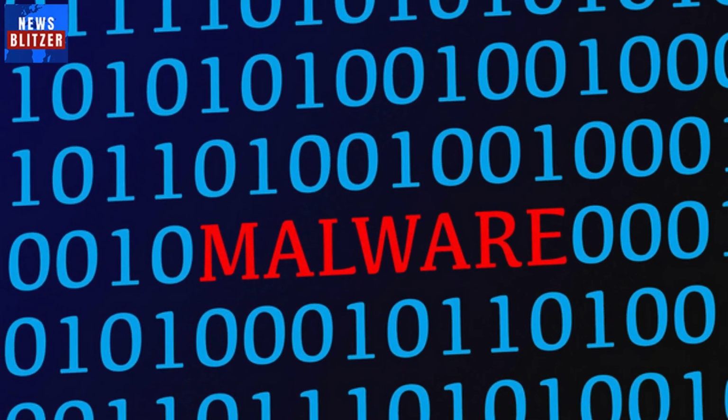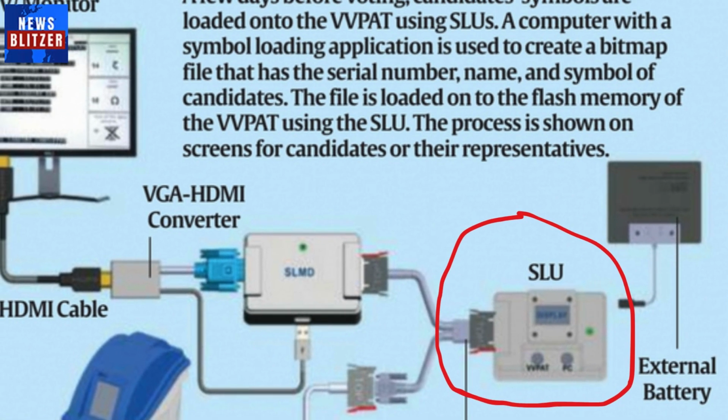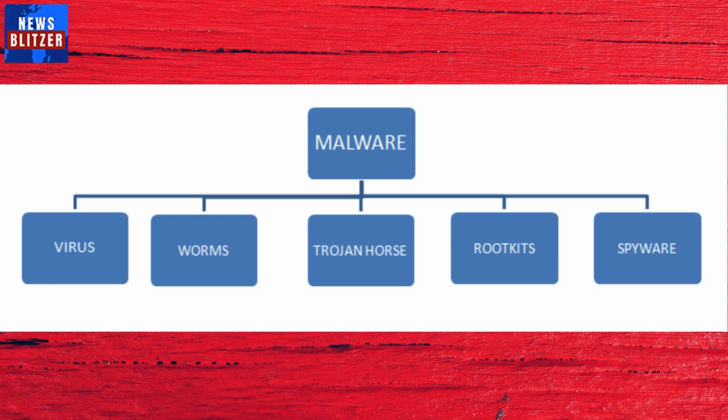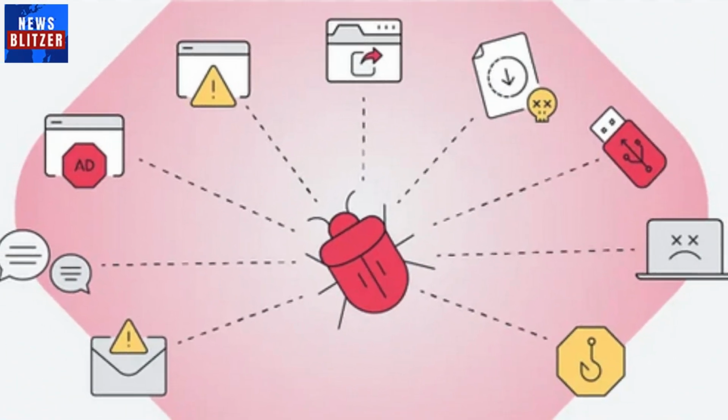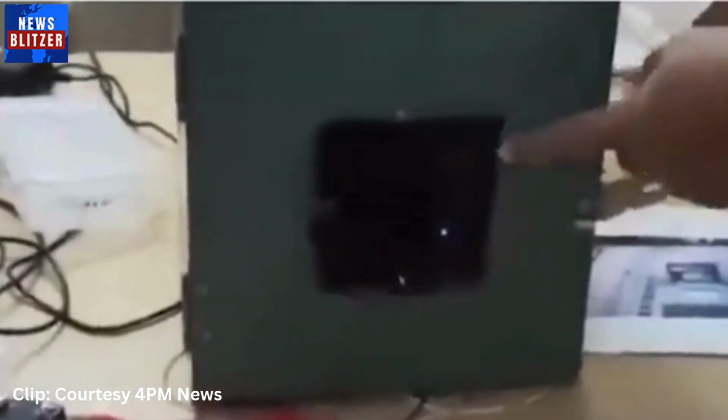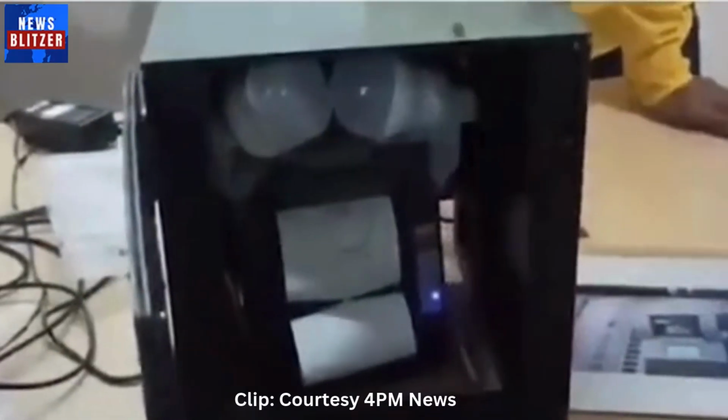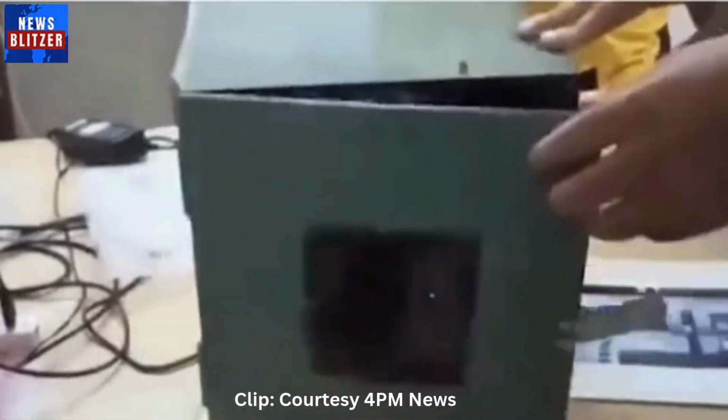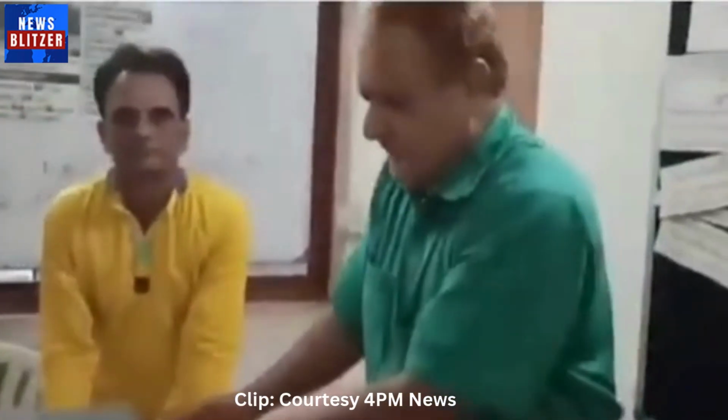According to a detailed note published on Evernote, in both these methods, the hack involves malware that is infiltrated into VVPAT via the symbol loading unit or SLU at the time of commissioning. These malwares are typically of the type that self-destructs in response to a specific trigger after the task is accomplished. Further, there are three ways both the hacks accomplish their task. 1. By printing correct vote slips but casting vote in CU for hacker's favorite candidate. 2. By ballot stuffing or by booth capturing. 3. Through delayed vote slip printing and stealing of consecutive votes as per set parameters.